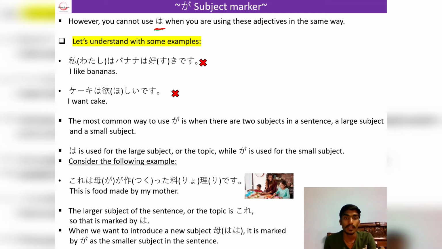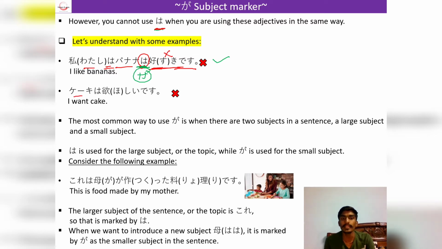For example, I cannot say watashi wa banana wa suki desu. I cannot use the same particle two times in a sentence for the same meaning. So here we have to replace it with Ga, then it will be a correct sentence. Otherwise, if you use Wa particle, it will be wrong.